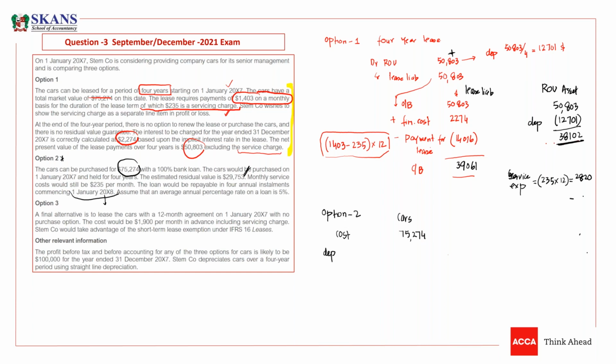If the question is silent, you need to charge depreciation on a straight line basis. Other relevant information also says that we need to follow straight line depreciation charge over 4 years. So we charge depreciation using 75,274 minus residual value, which we need to deduct as well, 753, divided by 4 years. So what would be the depreciation, guys?